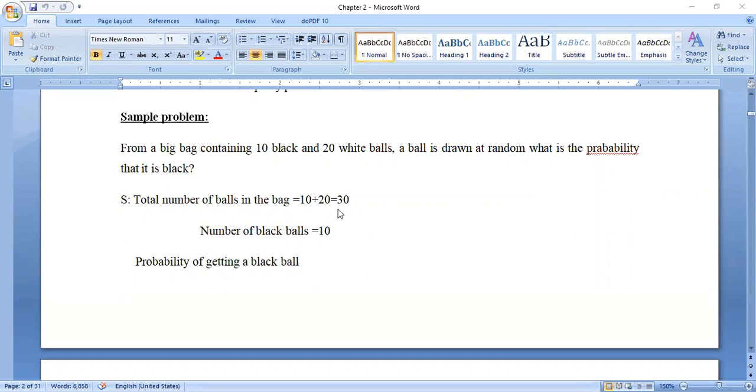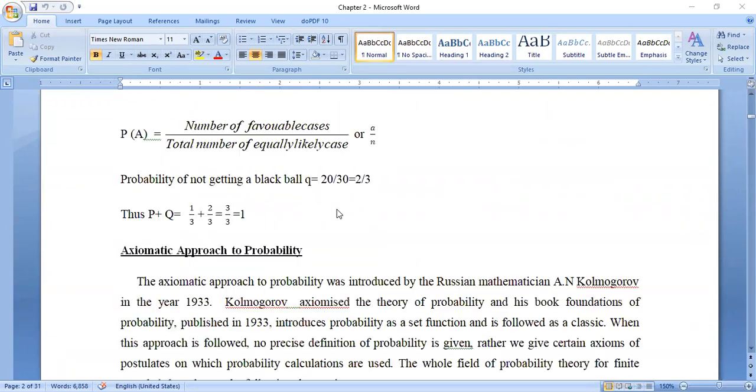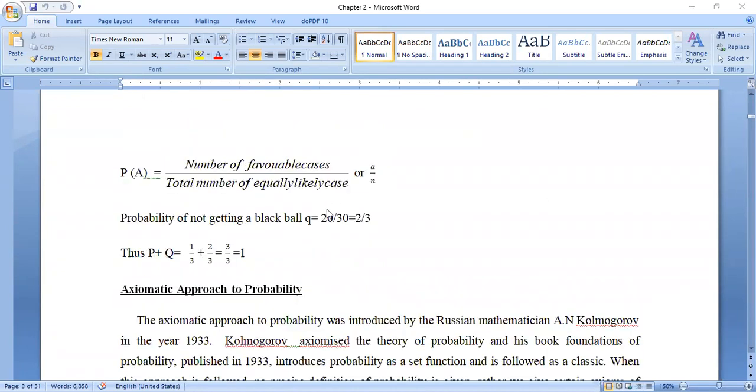Total number of balls in the bag is 10 plus 20, that is 30. Number of black balls is 10. Probability of getting a black ball: we already discussed this formula. P of A is equal to the number of favorable cases divided by the total number of equally likely cases.